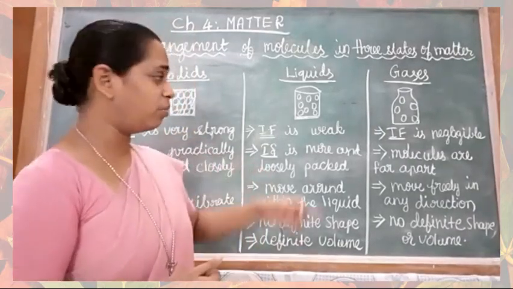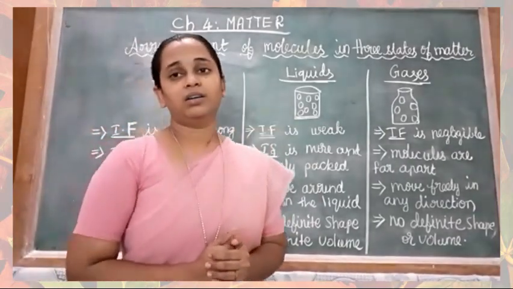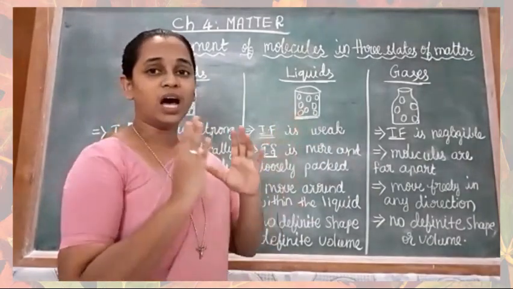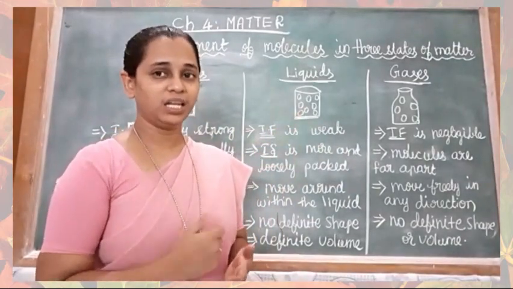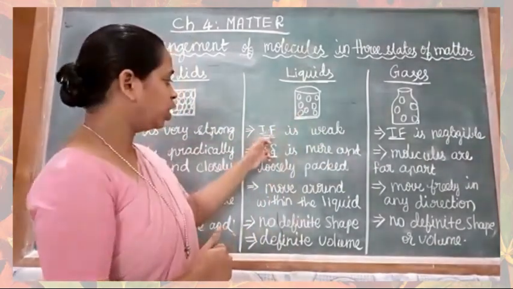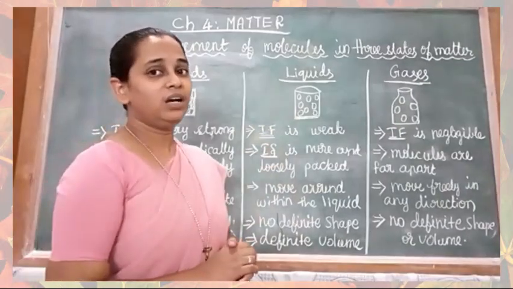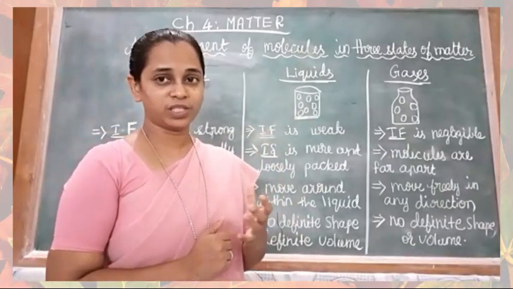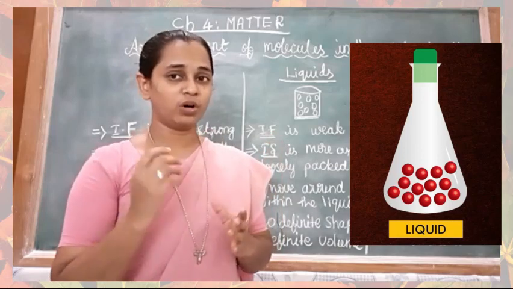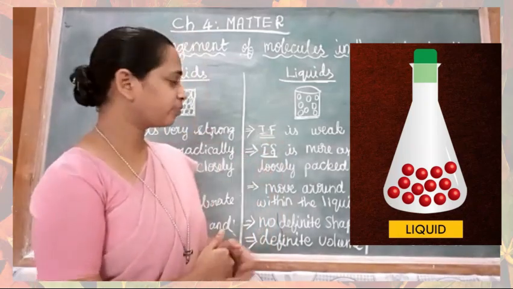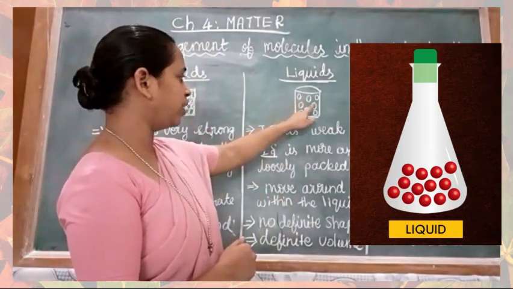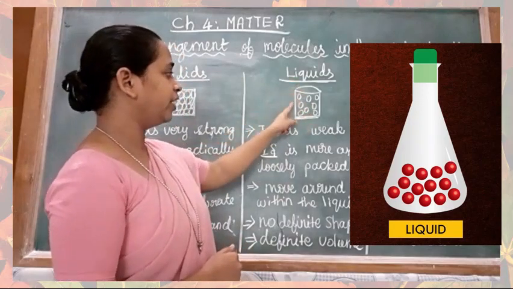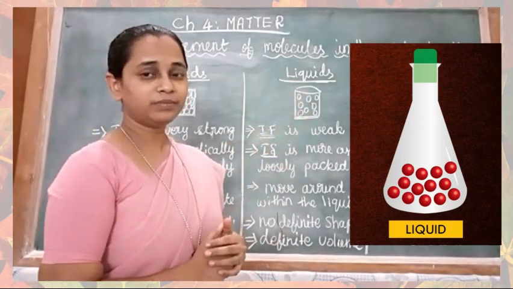Now we shall discuss about liquids. This figure shows the arrangement of molecules in liquids. Intermolecular force of attraction is weak in liquids. It is not as strong as in solids. Therefore, intermolecular space is more and they are loosely packed.